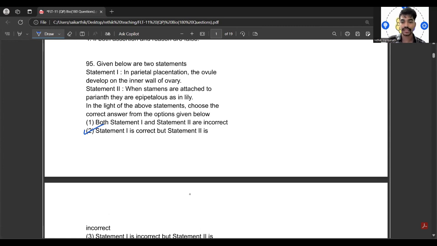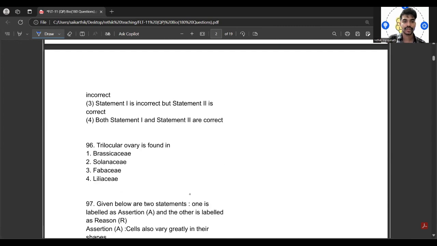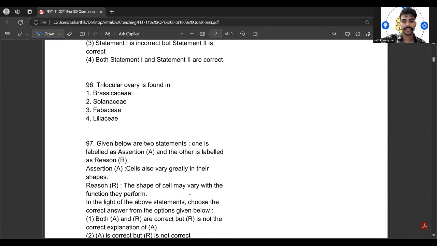But when the stamens are attached to the perianth, they are epiphyllous, not epipetalous, as in lily.